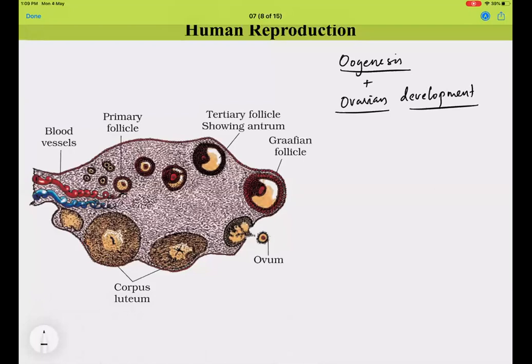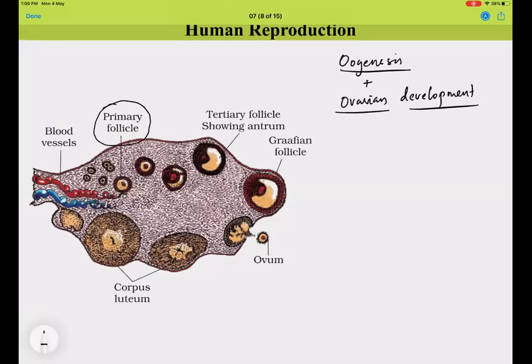When you observe the sectional view of the ovary, you see some parts here, right? You see the peritoneum or the outer layer, the serosa, and you see this medulla region, and the ovarian cortex region, where you see the primary follicle and the follicles at various stages.